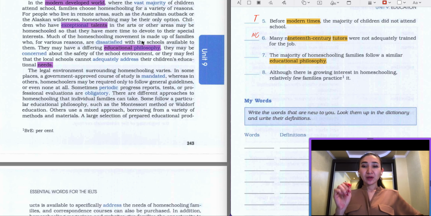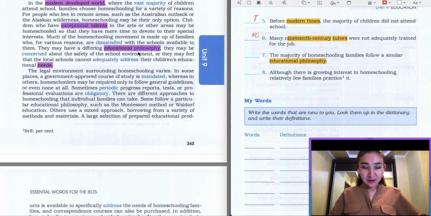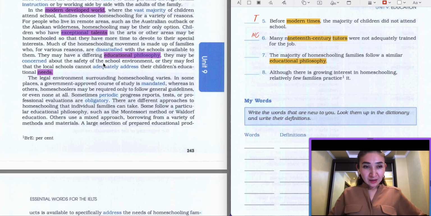During the IELTS exam you will have an opportunity to highlight words by using a pencil, and sometimes it can just make your job easier. Let's read this sentence. They may have a different educational philosophy. They may be concerned about the safety of the school environment, or they may feel that the local schools cannot adequately address their children's educational needs.